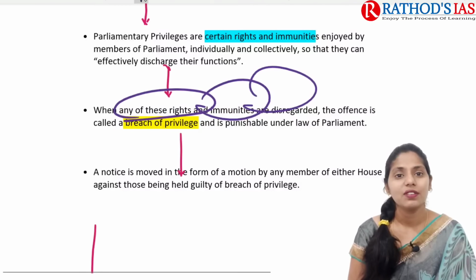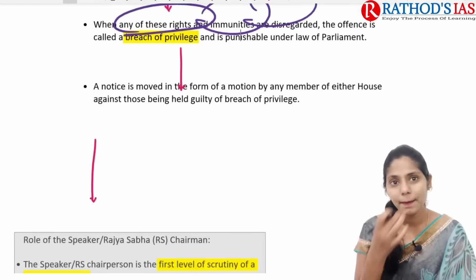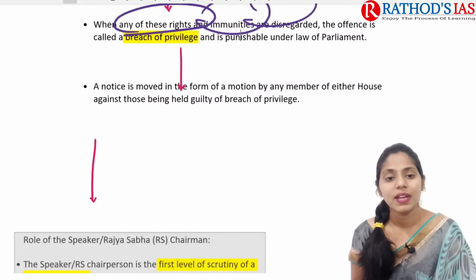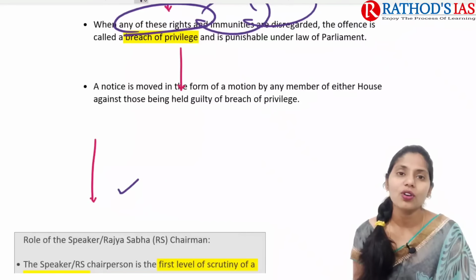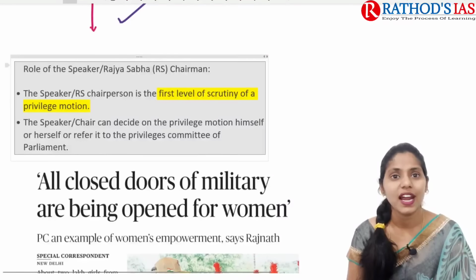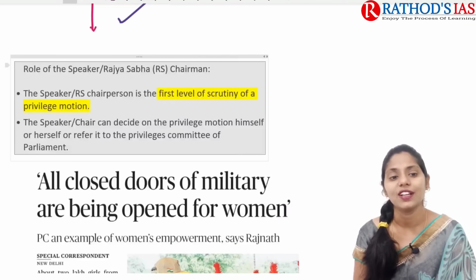So whenever there is a breach of privilege, a notice is mainly moved in the form of a motion by any member of the house. Any member of the house can move this motion of privilege. Okay, and if you're talking about who has the role here, first of all we need to talk about the Speaker and the Rajya Sabha Chairman. For Lok Sabha, the Speaker is the presiding officer, and for Rajya Sabha, the Chairman is the presiding officer.